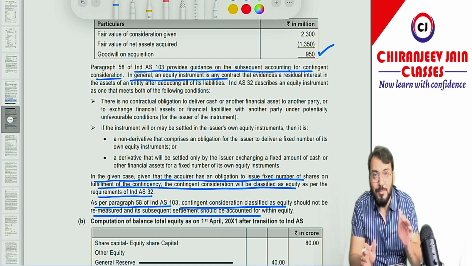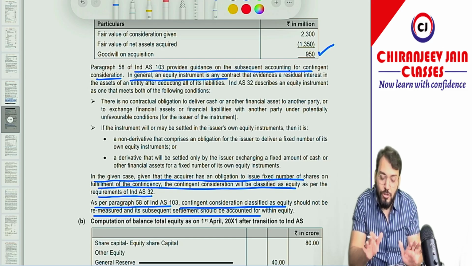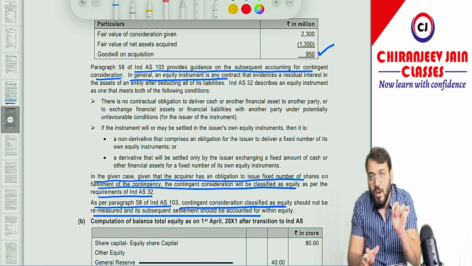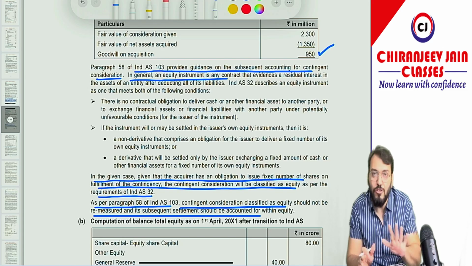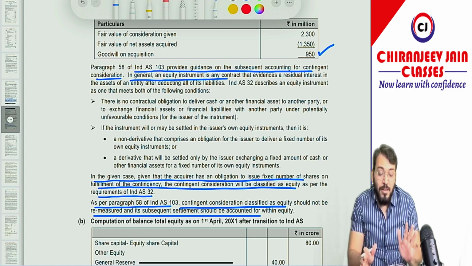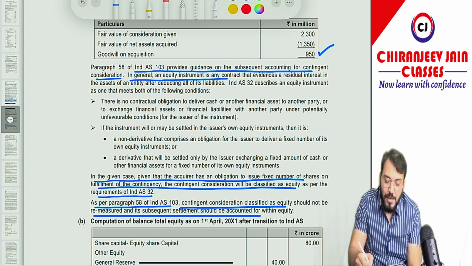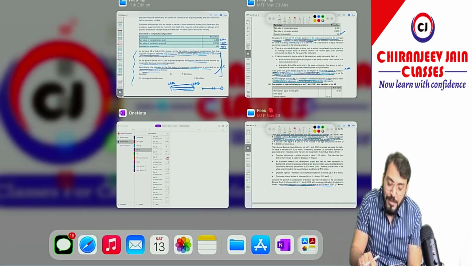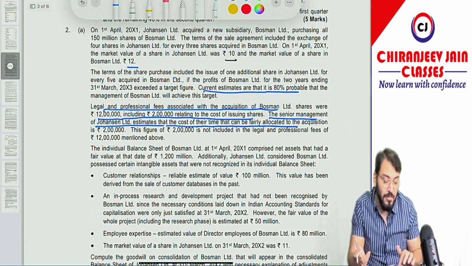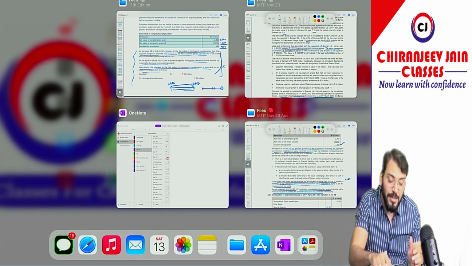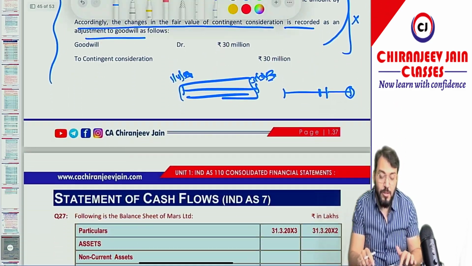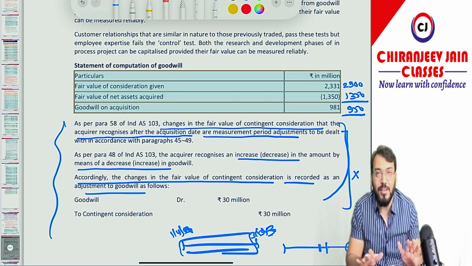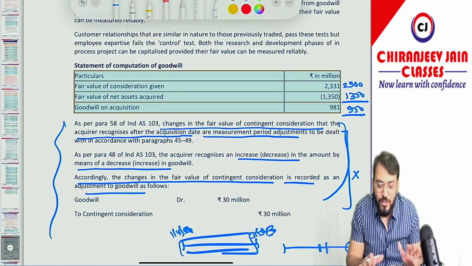From my point of view, if the same question comes in the exam, you give the answer based on this, because the answer given in the MTP of May 2020 for the exam is not correct. Understood? That is not correct. 100% not correct. You will be given marks based on this only. I don't know why they have given this particular question, and it is your exam, so you are the better person to decide which one should be followed. And from my point of view, this is not correct.